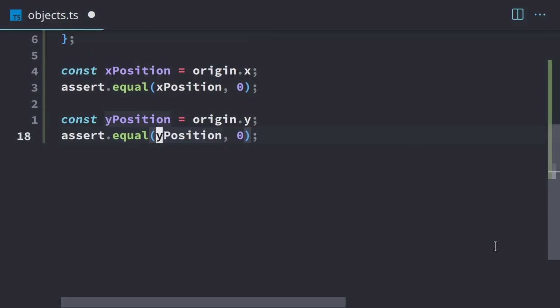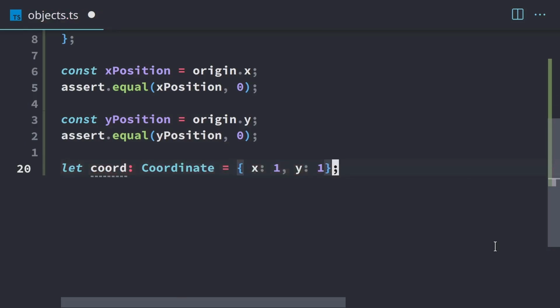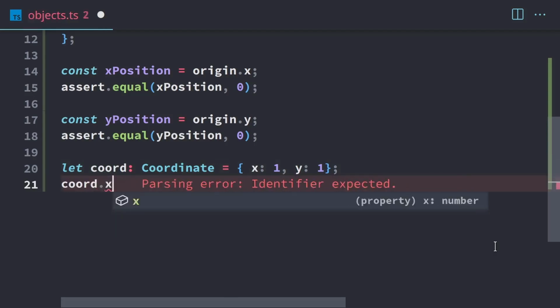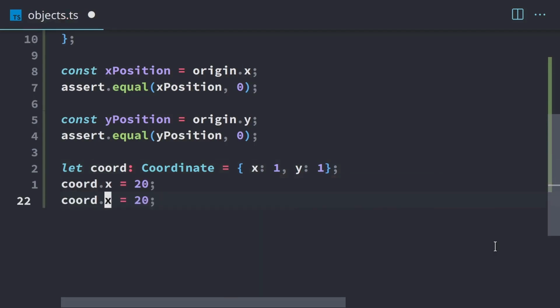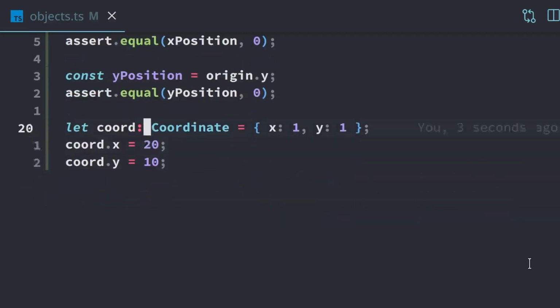Now we can also modify these. So this is a constant, so we're going to make a new coordinate. I'm going to use let. That's going to be a coordinate, and we'll set this one to be 1, 1. Now we can modify this by doing coord.x, and we'll change that to 20. Then we can change the y part of the coordinate to 10. And so now this has been updated. We started with a coordinate with position 1, 1 right here, so the x is 1 and the y is 1. And we changed it to have an x position of 20 and a y position of 10.